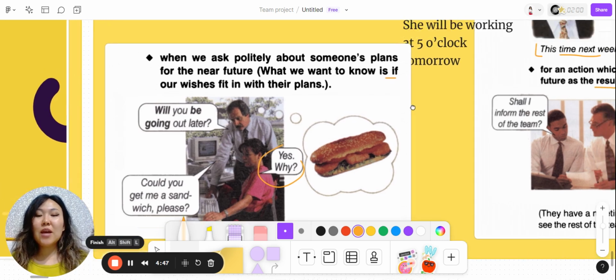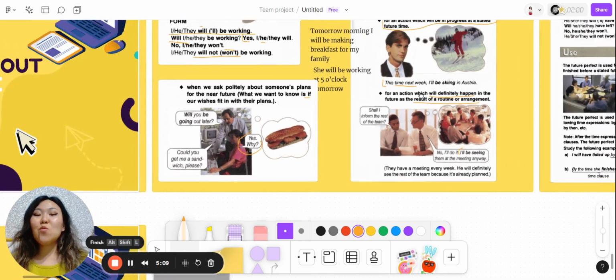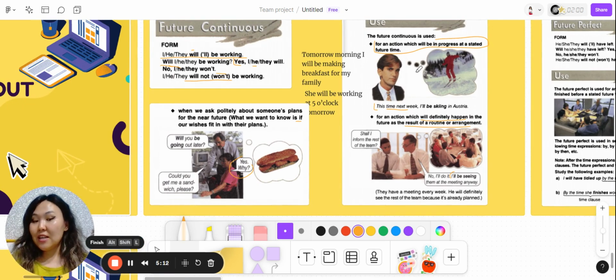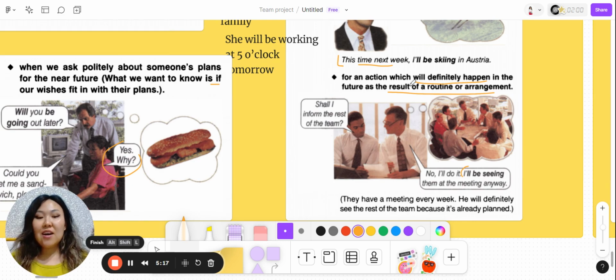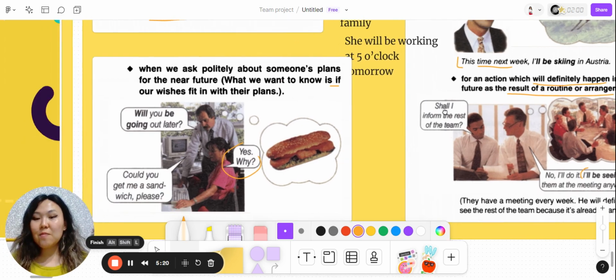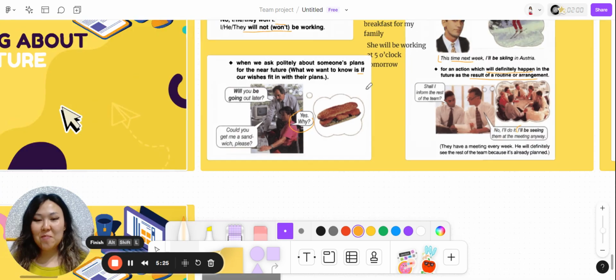So I can ask my husband if I know that he will be going out very soon or he goes out at this time every day. So I can ask him like, will you be going out soon or will you be going to the shop soon? And then I can ask him to buy something from the shop. So this was future continuous: stated time, something will definitely happen as a result of a routine or arrangement, and if we want to ask politely for something.